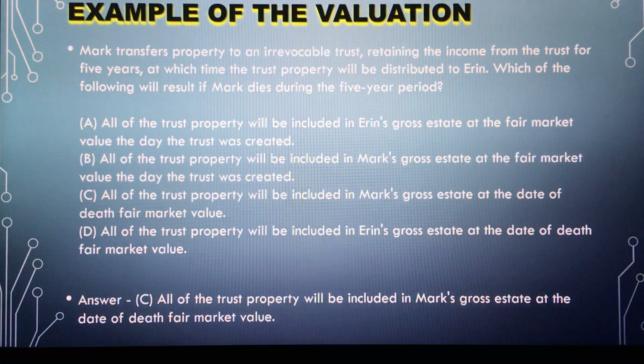Mark transfers property to an irrevocable trust, retaining the income from the trust for 5 years, at which time the trust property will be distributed to Aaron. Which of the following will result if Mark dies during the 5-year period? As you can see, all of the trust property will be included in Mark's gross estate at the date of death fair market value.